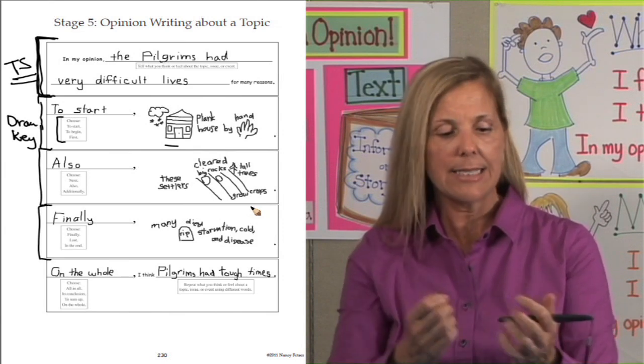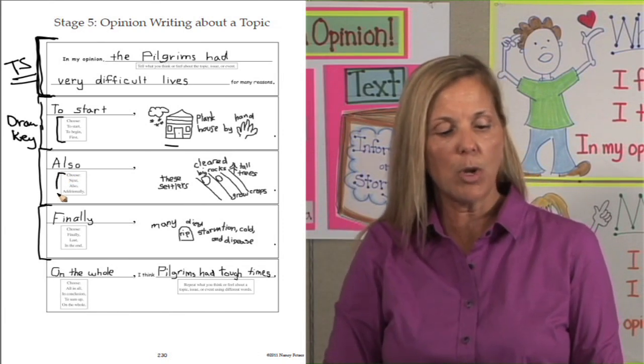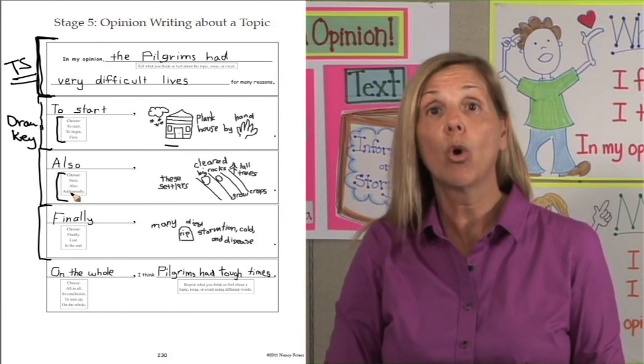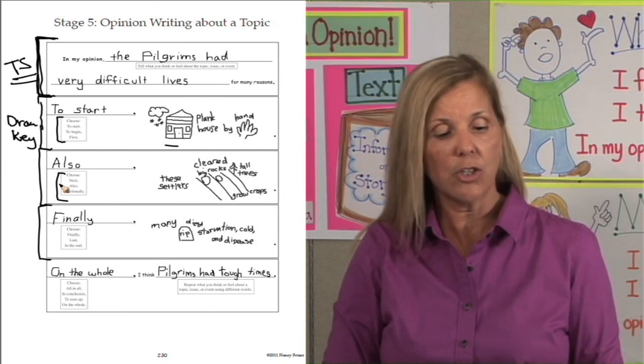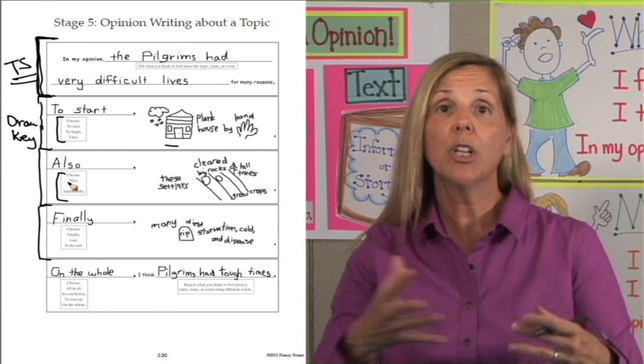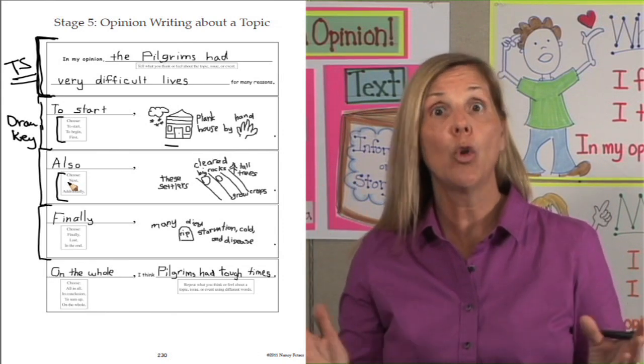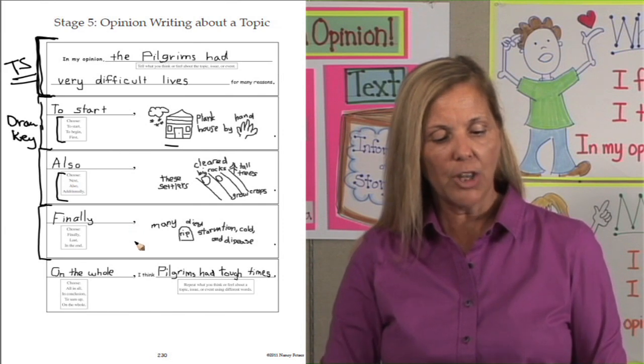There's my sentence. Do I want to have a transition? I can choose one from my box below, or they can use their own transition. This student chose also. Also, these settlers had to clear big rocks and cut down tall trees before they could grow their crops. Let's go to the last one.